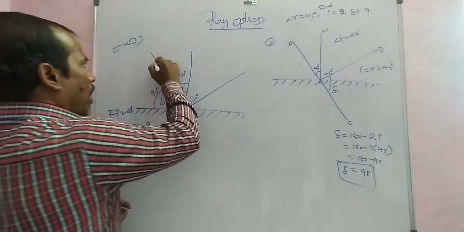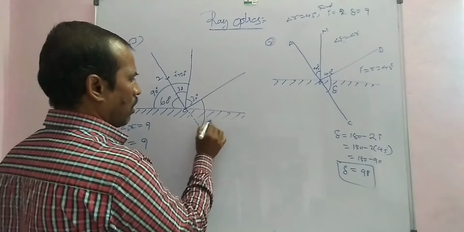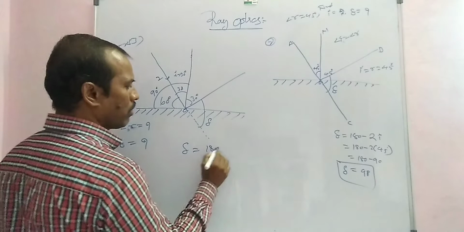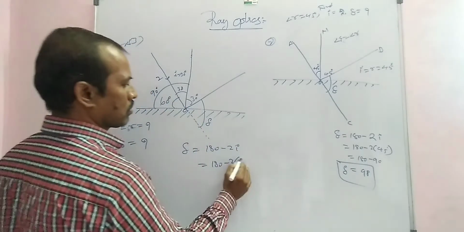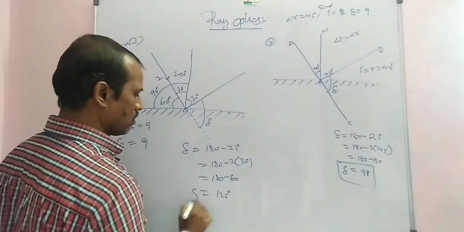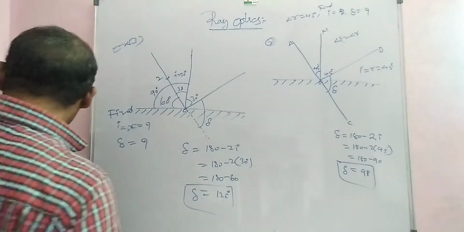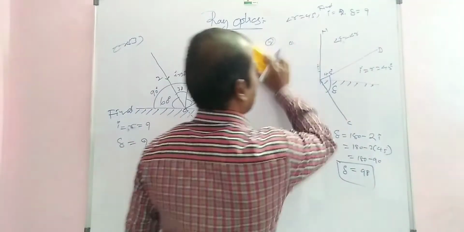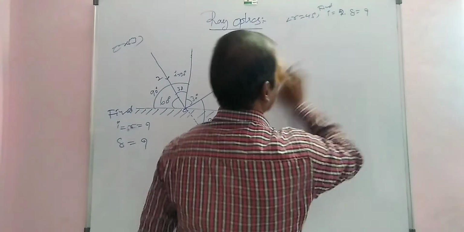Now extend the incident ray from one medium to another, in a straight line. This is the angle of deviation. Angle of deviation is equal to 180 minus 2i, which is 180 minus 2 into 30 degrees, that is 180 minus 60, equal to 120 degrees. The angle of deviation in this case is 120 degrees. Next case, different methods, different problems.